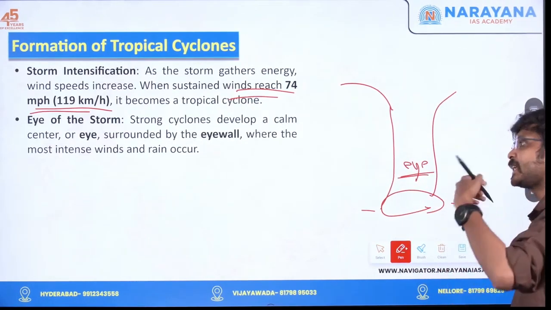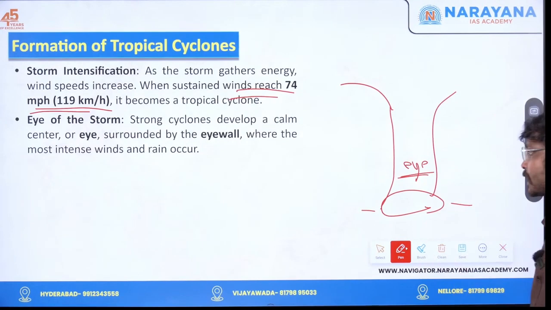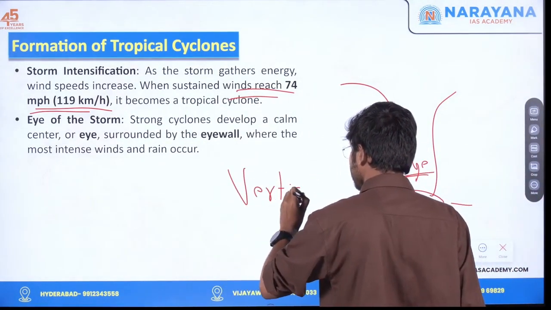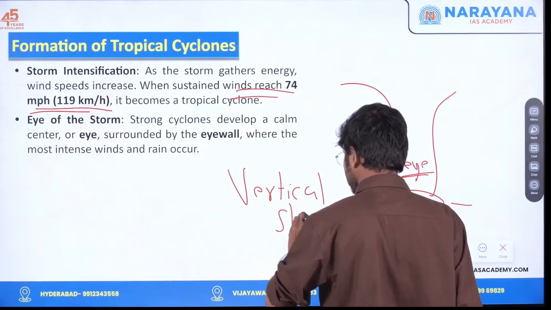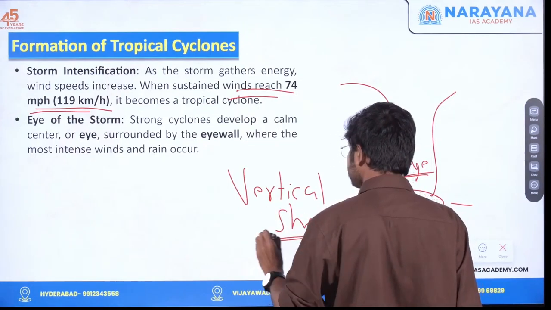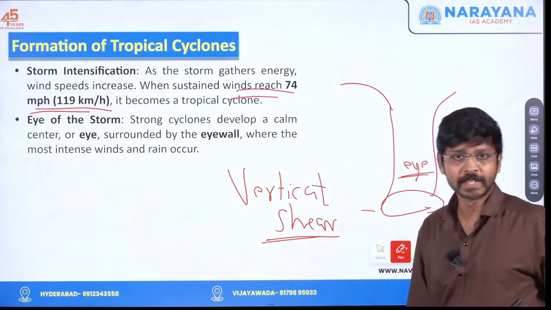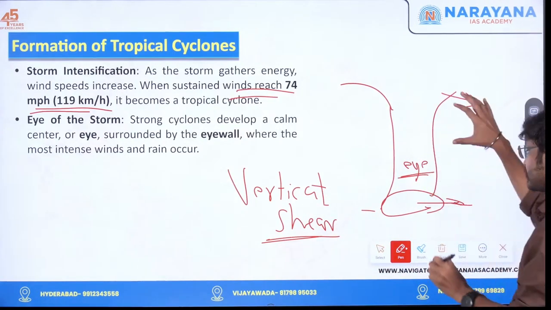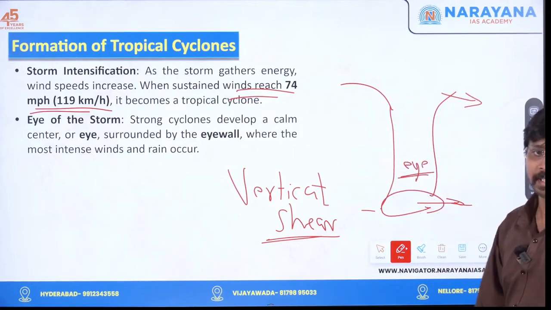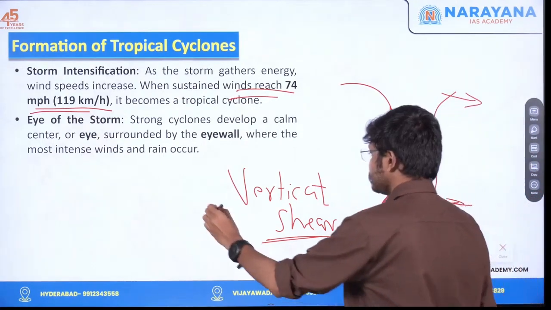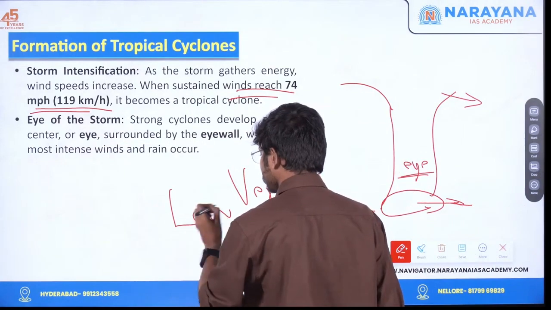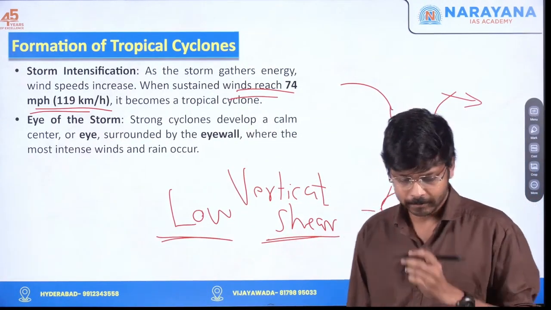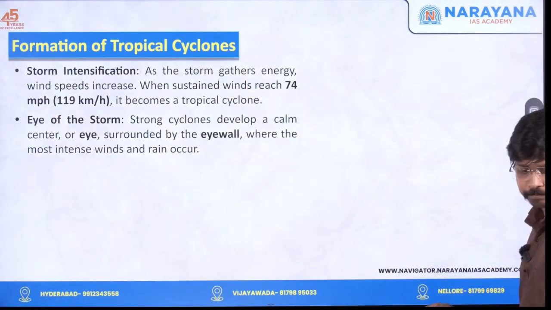Here only the most intense winds are occurring, and also there is something known as vertical shear. Shear means the difference between the speeds in the cyclone, at the top and here, the difference in these two areas. For a normal cyclone to occur, the vertical shear should be low. Then only a cyclone will form. That is a favorable condition for the formation of a cyclone.